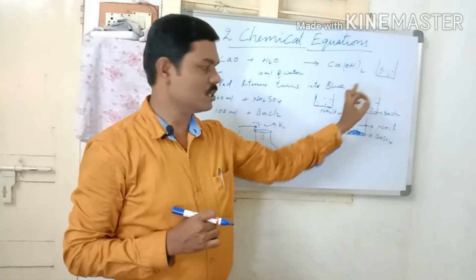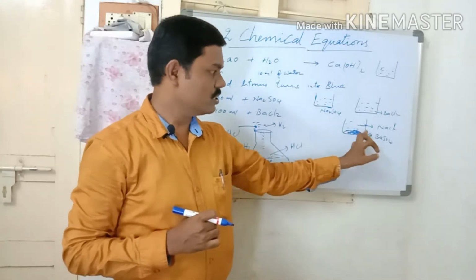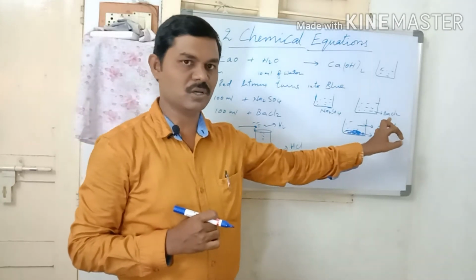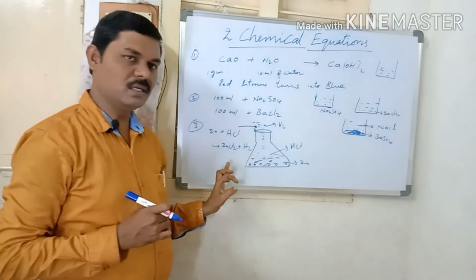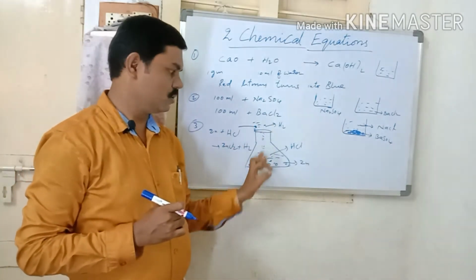When both solutions are mixed in another glass beaker, you will observe that an undissolved substance is produced at the bottom of the beaker, and sodium chloride solution is also produced. And in the third activity, take some zinc granules in a conical flask and pour hydrochloric acid.